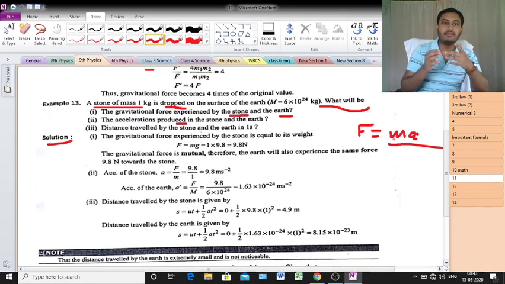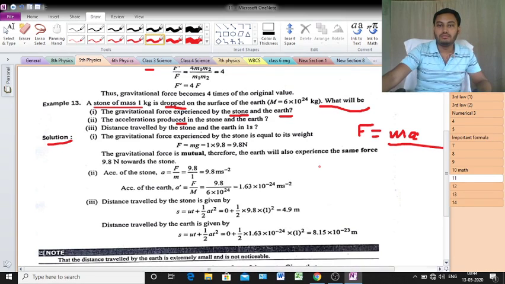Now tell me, what is the value of M? A stone of mass 1 kg, so put 1. Again, what will be the value of G in the SI unit?